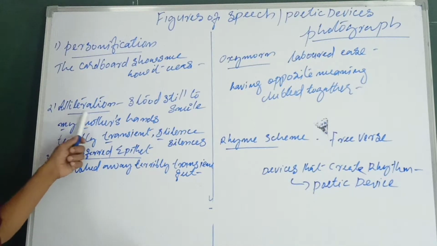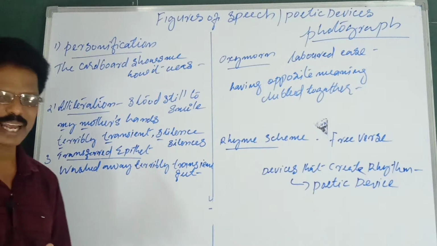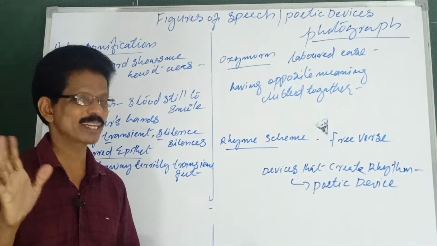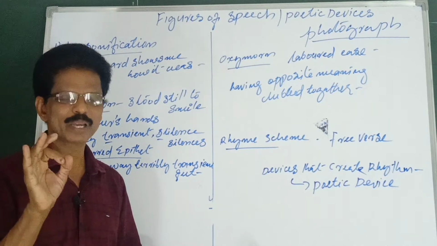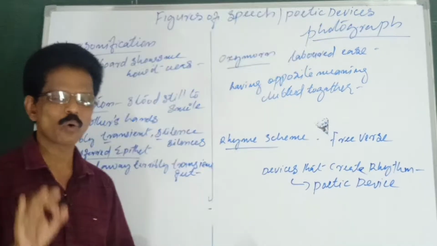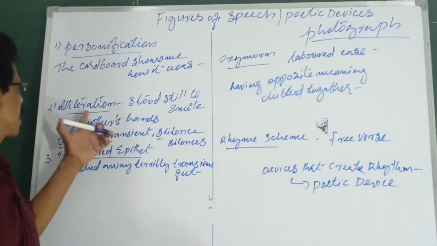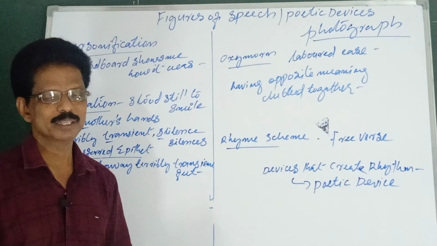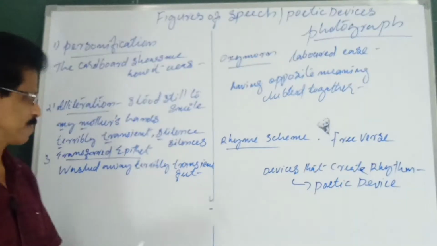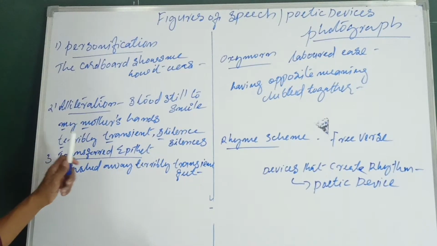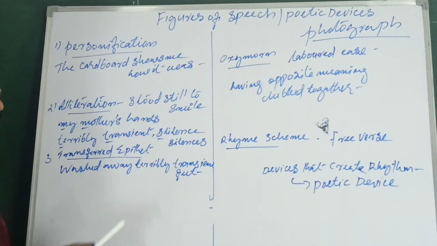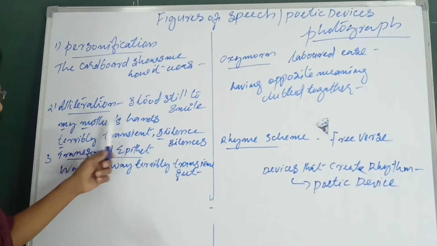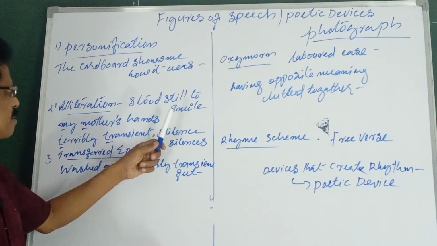Next, alliteration. What is alliteration? Repetition of a consonant sound, not letter, sound at the beginning of a word or words is called alliteration. For example, "my mother's hands stood still, smile."